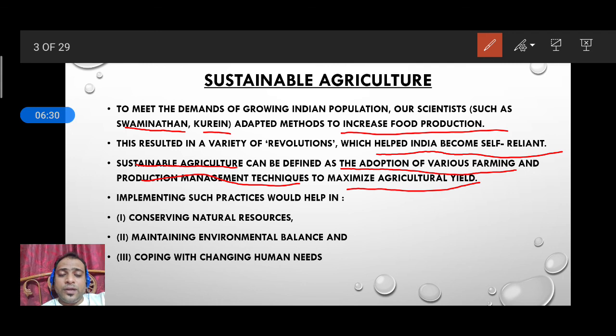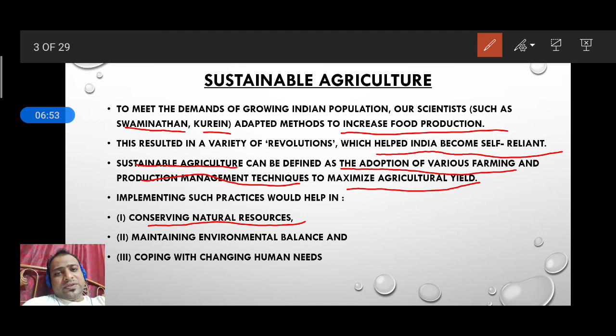This is also a very good chance for entrepreneurs to grow more and more food in different styles and different methods. So what are the practices we need to implement in sustainable agriculture? Conserving natural resources.